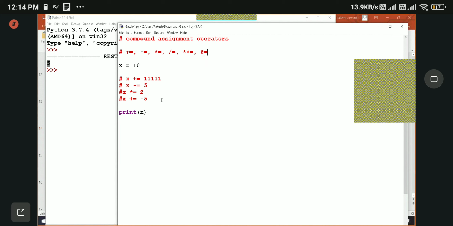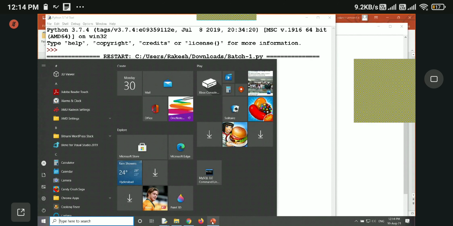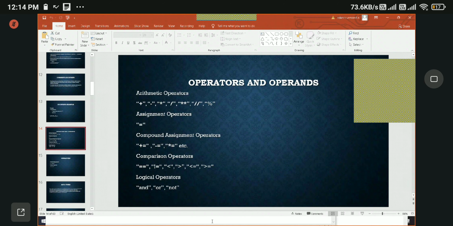Remainder equal to, right? Try them when you practice. So these are compound assignment operators. Next is comparison operators.